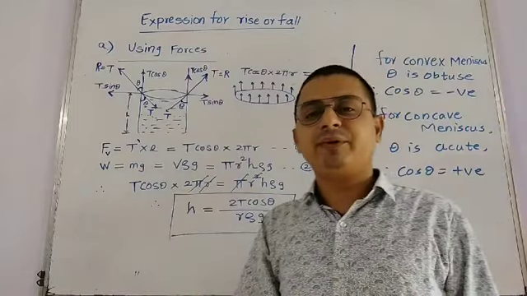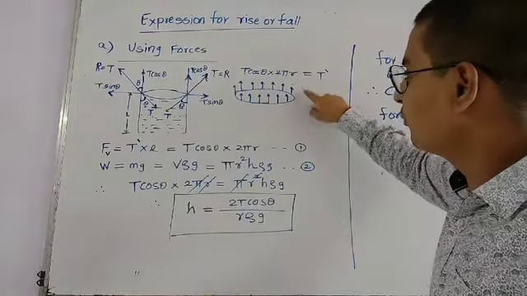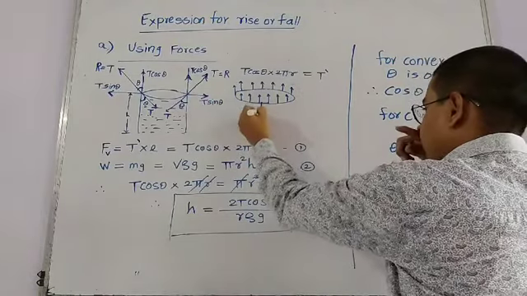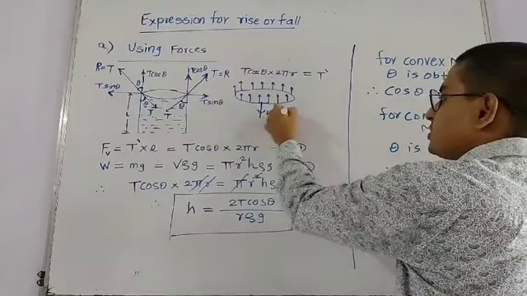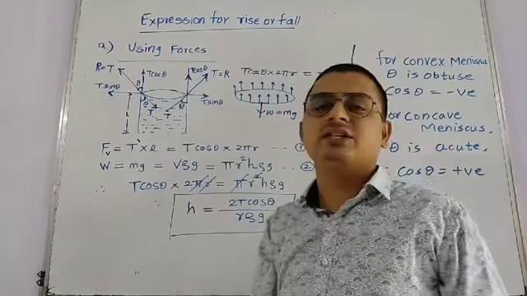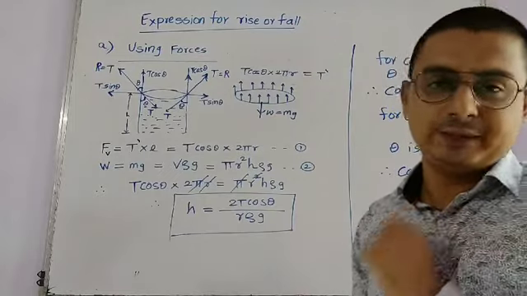Then we equate, because one force is upward, one force is downward. देखो this is an upward force like this. Okay, and downward में क्या होगा? There will be downward force that is W is equal to mg. So equate these two equations, we get h is equal to 2T cos theta upon r rho g.